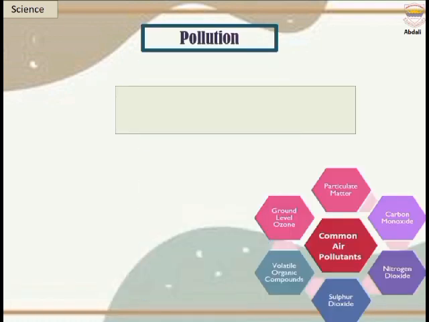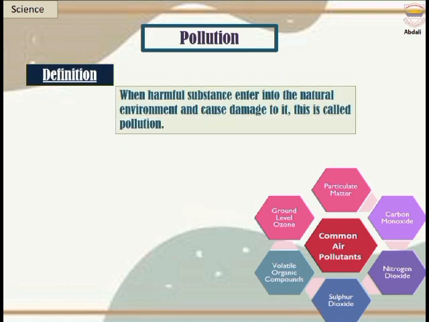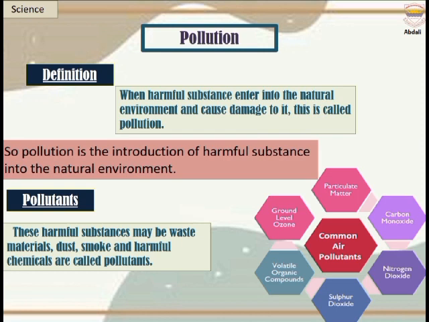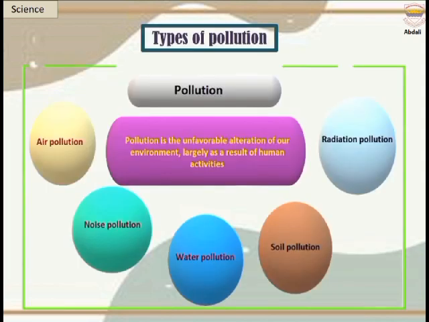Pollution and its types. When harmful substances enter into the natural environment and cause damage to it, it is called pollution. So, pollution is the introduction of harmful substances into the environment. These harmful substances may be waste materials, dust, smoke and chemicals, etc., and are called pollutants. Types of pollution. There are different types of pollution: air pollution, land pollution, water pollution, noise pollution, radiation pollution,